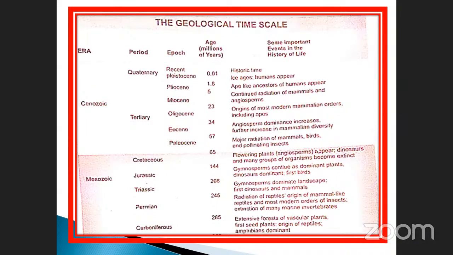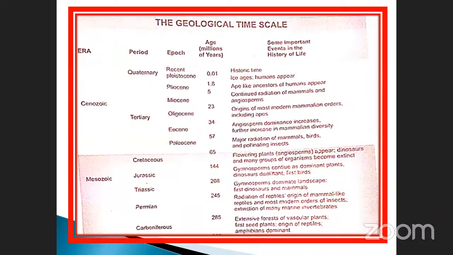So these are the periods. Mostly they ask about Jurassic. Which one of the following periods? The Jurassic period. Which era? They may ask a question like that. Mesozoic era, very, very important. Cretaceous, in which angiosperms, is very, very important. It is called the golden period of angiosperms.